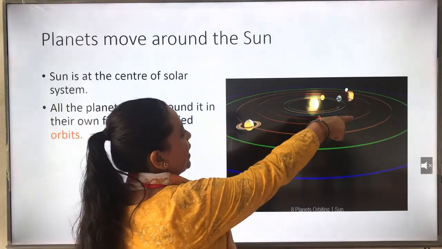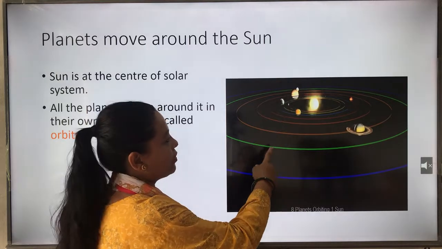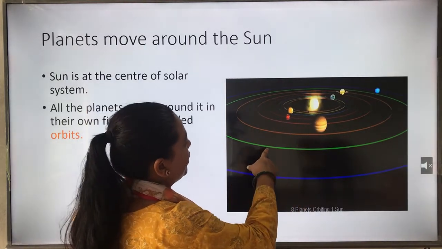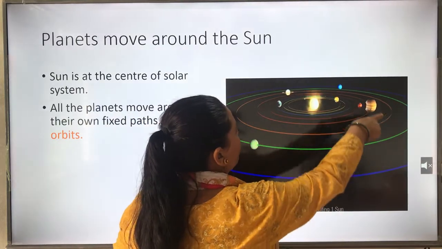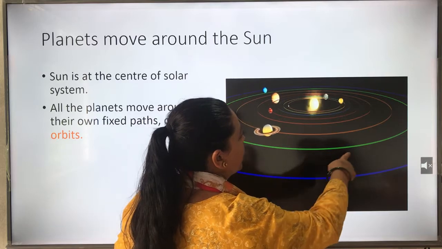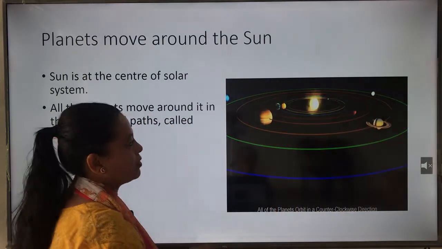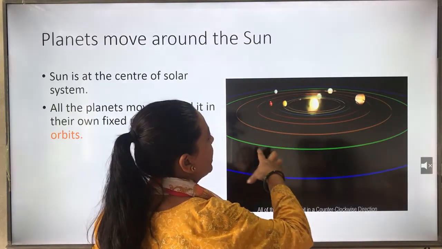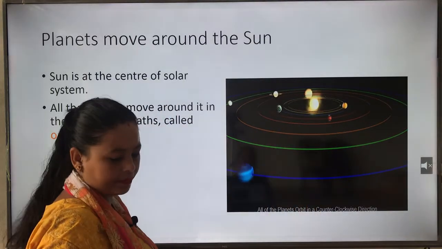All 8 planets move around the sun. You can see the video here, and this is the path where the planets move around the sun. It cannot change. So this path is called an orbit. This is the movement of the planets around the sun.